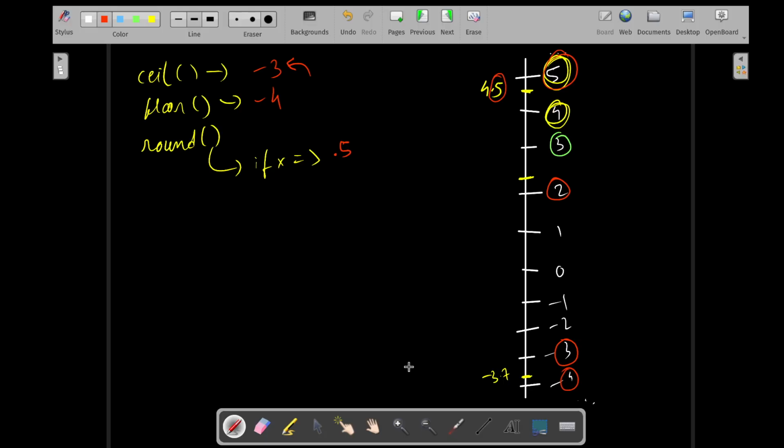But since this is negative, it would not give you ceiling. It will work in the opposite way. It will give you floor, and thus it will give you -4, not -3. So if it is negative, it will work in the opposite way.